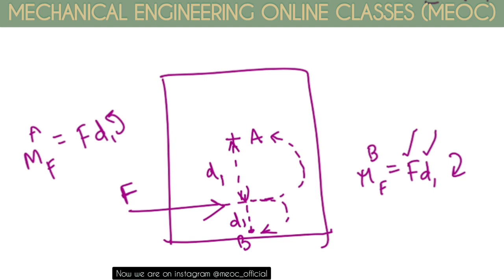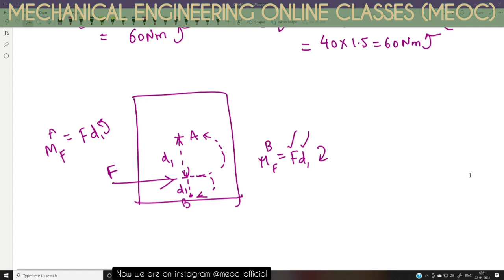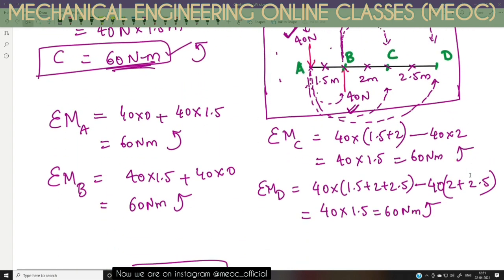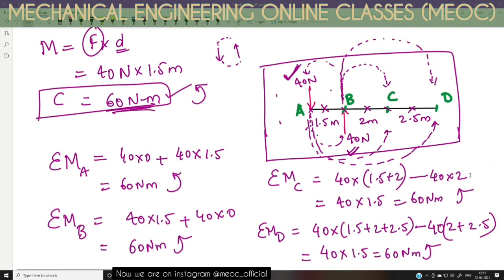The effect of this force creating a moment, moment is the turning effect, is changing. A body rotating in clockwise direction is different from a body rotating in anti-clockwise direction. So they will give different effects. But that is not happening in the case of a couple. So this is a proof of that.